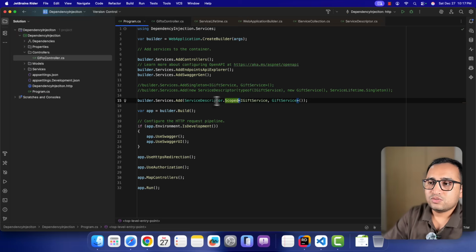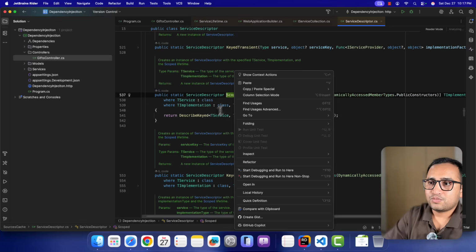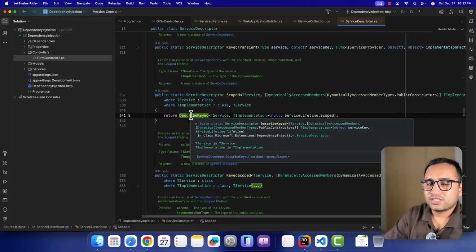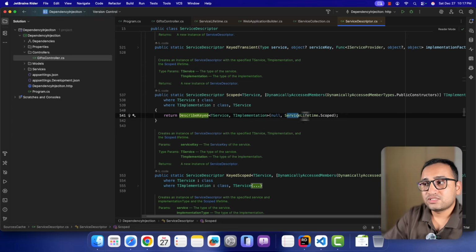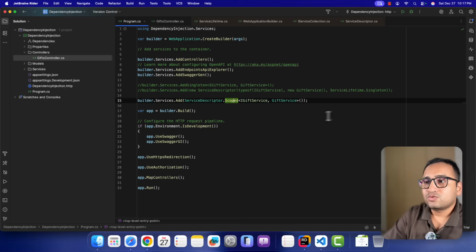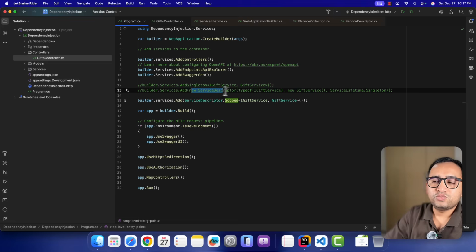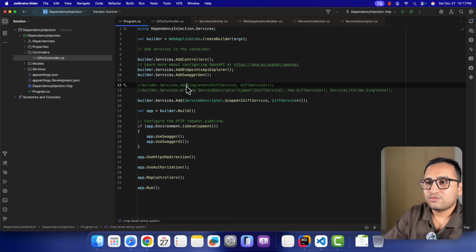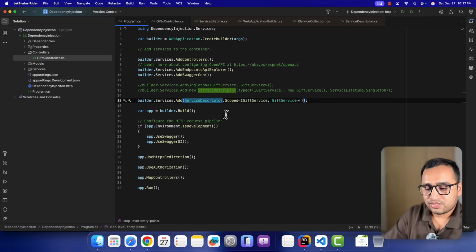So this class also has one static method for this scoped. You can notice the scoped static method, and again the same concept is there, and this time they are passing the service lifetime as scoped. So either you can use the extension method, or you can use these static methods, or you can also use this new keyword directly. The recommended approach is using this add singleton, because this is straightforward and you don't have to worry about anything else. Simply use this builder services add singleton. Here you have to work with this service descriptor class.